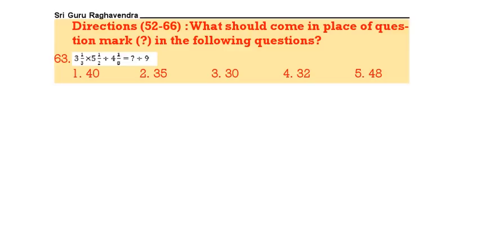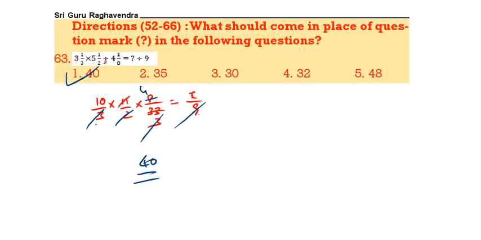Next, 63. 3 1 by 3, that is 10 by 3, into 11 by 2, into 33 by 8. Then we can take 8 by 33 by changing the division into multiplication with the reverse of the next fraction, is equal to x by 9. Now do the calculation. 11 ones 11, 11 threes 33. 3 into 3, 9, 9 cancels. 2 ones 2, 2 fours 8. So we are getting 40. 1 is the correct answer.